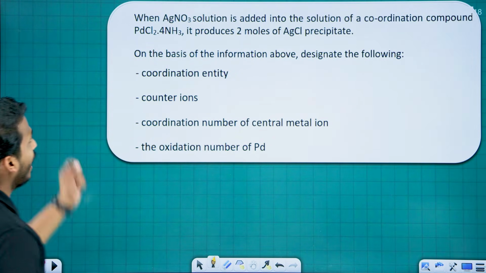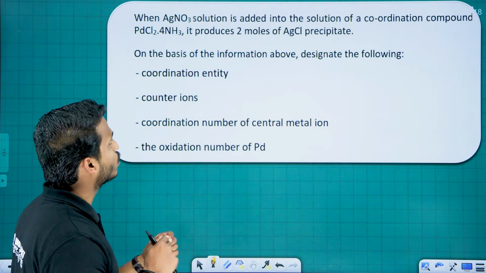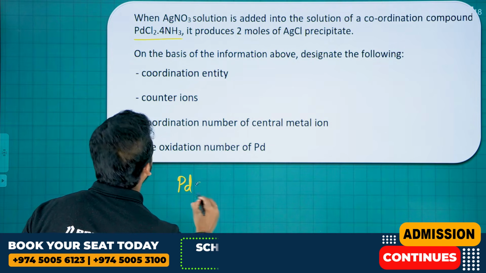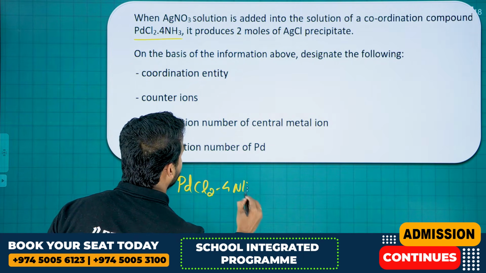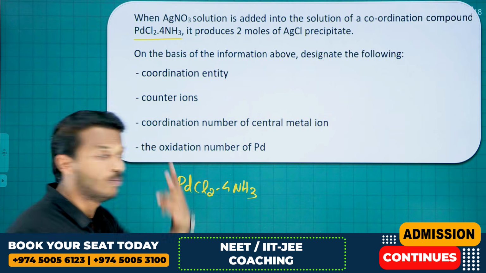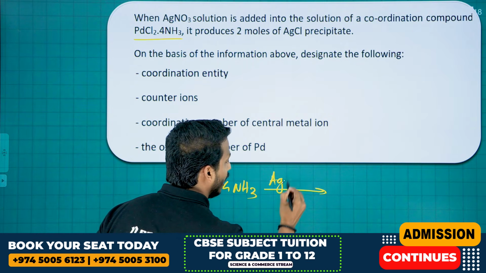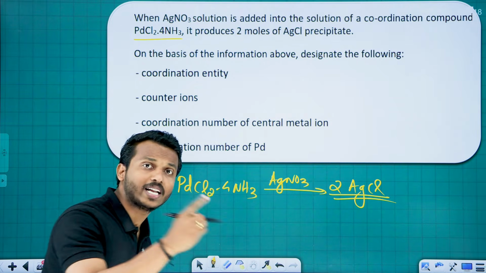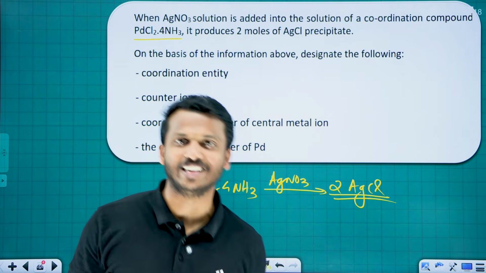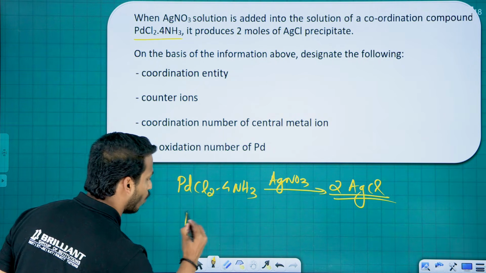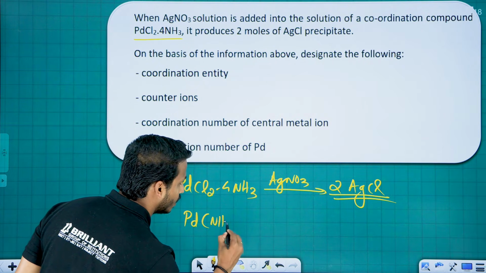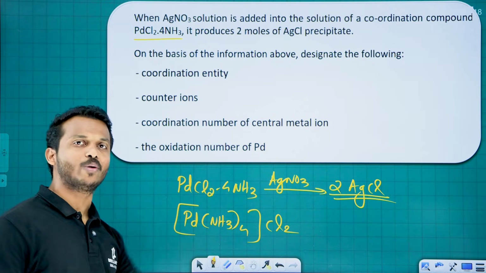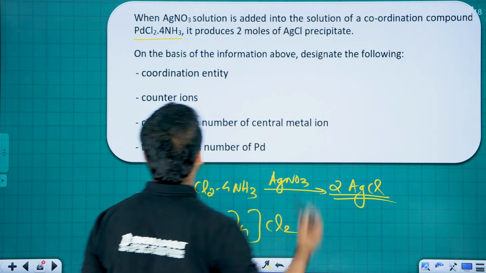Next question. When AgNO3 solution is added into a solution of coordination compound, what is the complex formula given? PdCl2·4NH3. Ready? It produces 2 moles of AgCl. When this reacts with the AgNO3, it gives 2 moles of AgCl. Dear, 2 moles AgCl produced, what is the meaning? There should be 2 chlorines outside. So what is the formula? Pd(NH3)4 times, put the 2 chlorines outside, then only it will give you 2 AgCl. Okay, so this is our complex.